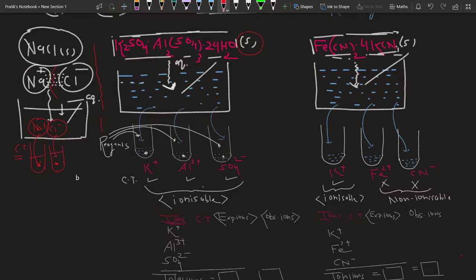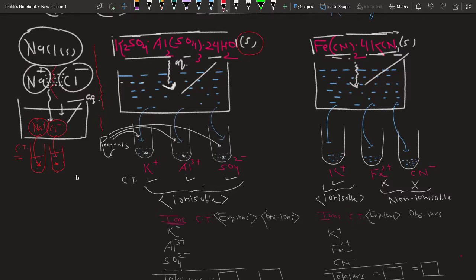If the bond is broken by the water, it indicates the bond which was present was an ionic bond, because the water is able to break the ionic bond. So these ions get ionized completely or dissociate completely, and the ions which are ionized are able to give their confirmatory test.